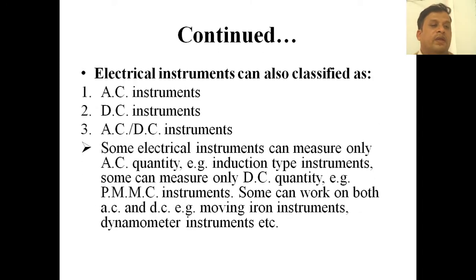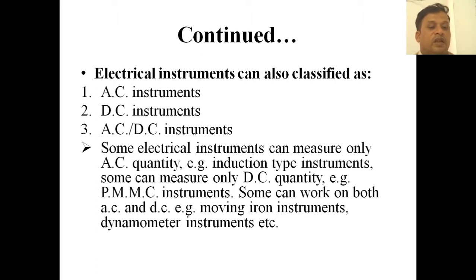Next, electric instruments can be classified as AC instruments and DC instruments. AC instruments work on AC supply, DC instruments work on DC supply, and AC and DC instruments work on both AC and DC supply. To make a short point, MI and MC are types of instruments where MC is used only for DC quantity measurement, while MI is used for both AC and DC measurement.